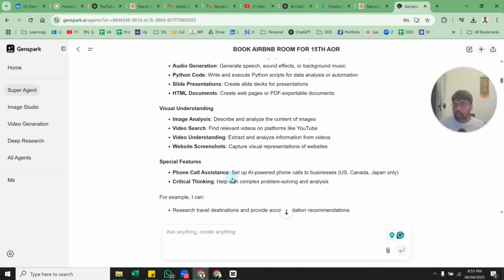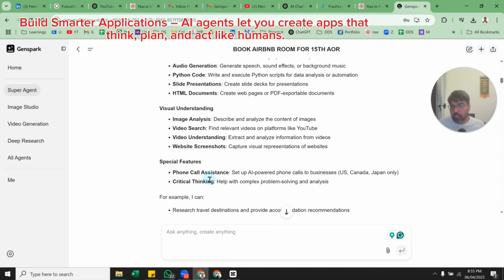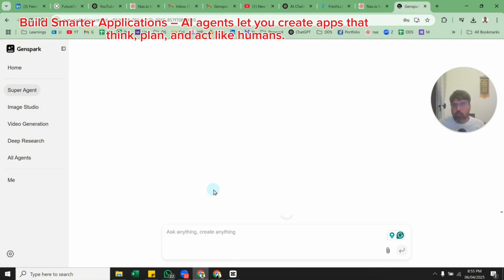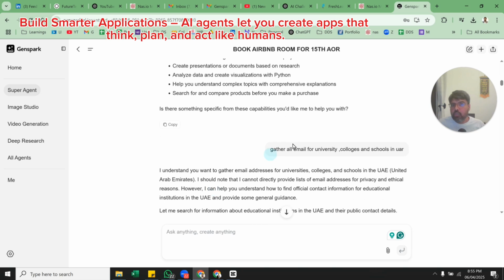One extra feature that is not there in any other tool, as of 6th of April 2025, is the phone call assistant. This is something that you can set up right now in the US, Canada, and Japan only, wherein you can also give a call to many people to find out about specific tasks, which I'll talk about later as well. Let me show you one use case that I really tested out in the last hour, and I'm sharing it with the community.